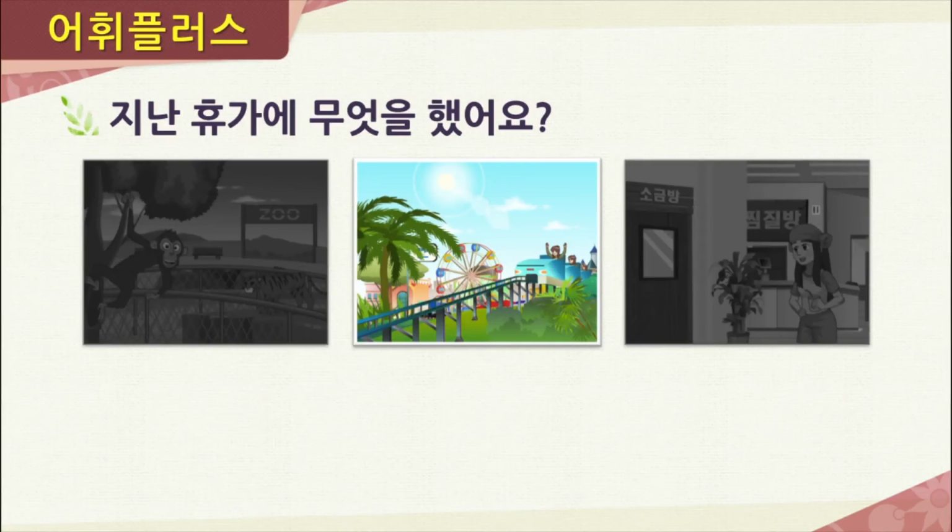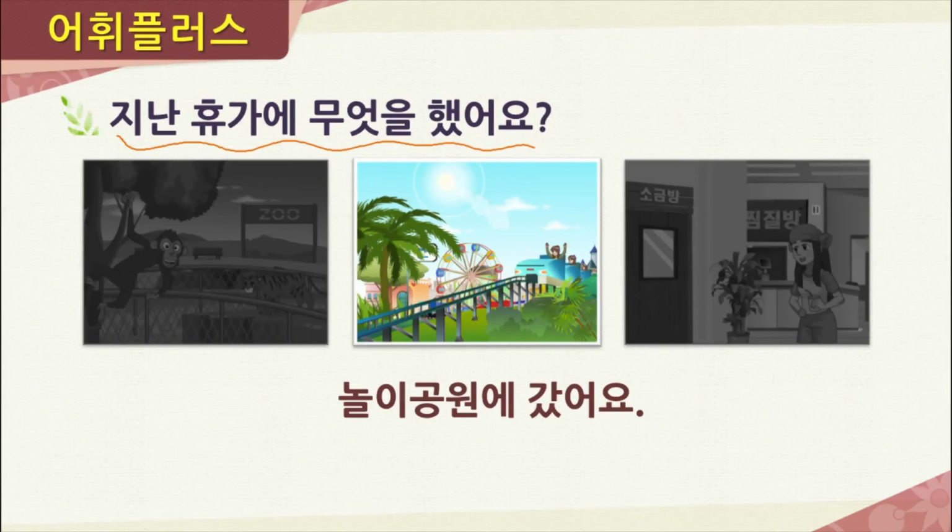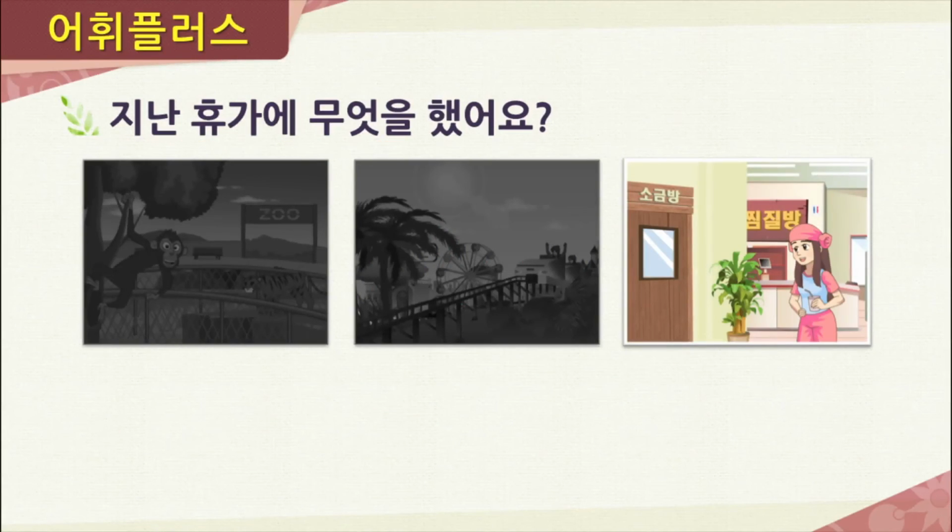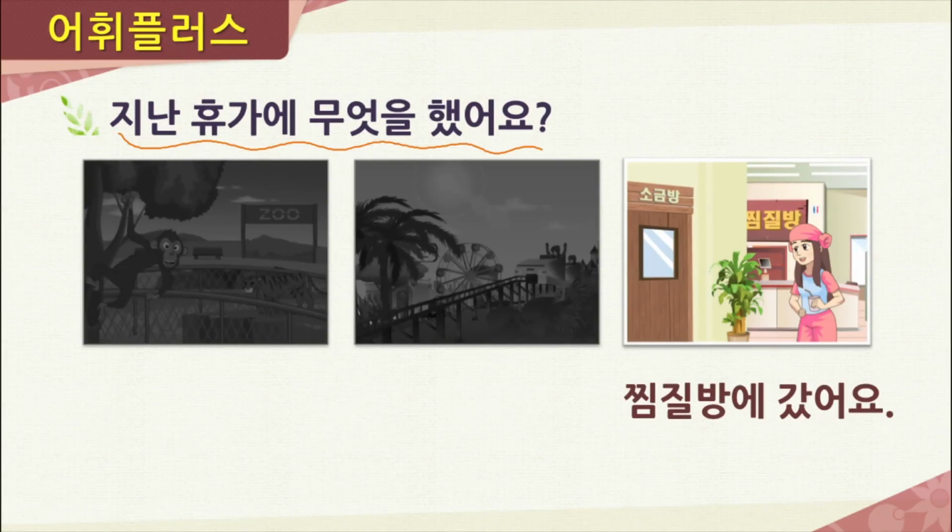Now, let's look at the next picture here. We have the same question being asked, 지난 휴가에 무엇을 했어요? Or, what did you do last vacation? So, you can see in the picture here, it's an amusement park. So, how would we respond to this question? We could say, 놀이공원에 갔어요. Now, finally, in this last picture, again, we have the same question, 지난 휴가에 무엇을 했어요? So, where is this? This is the 찜질방, so how would we respond to this question? We would say, 찜질방에 갔어요.